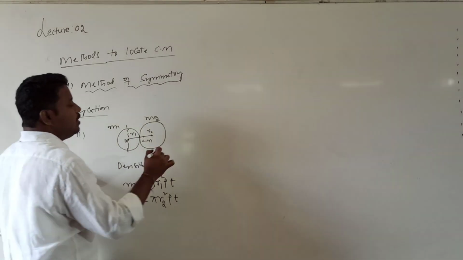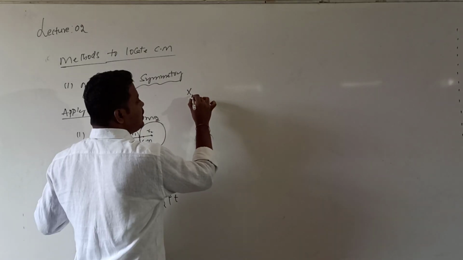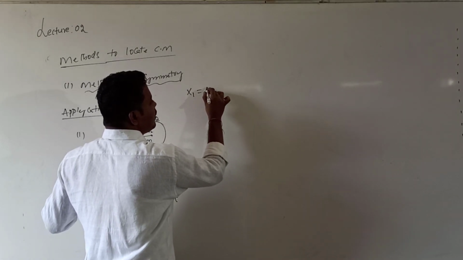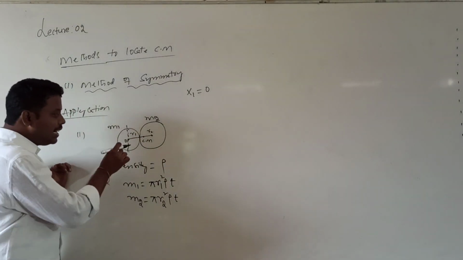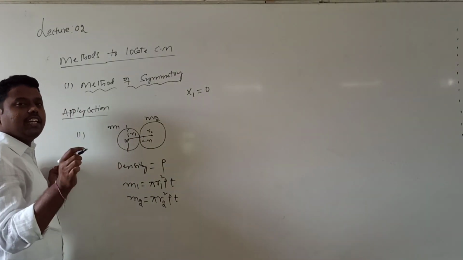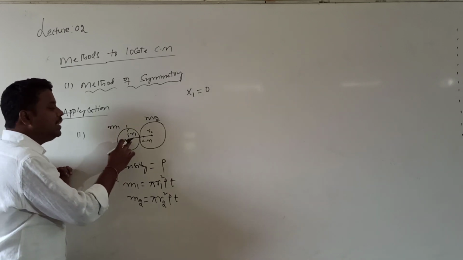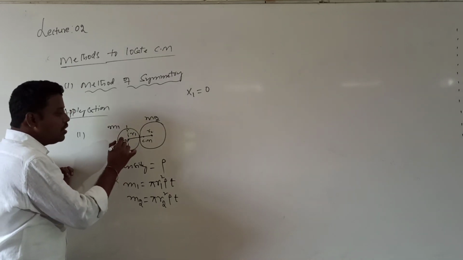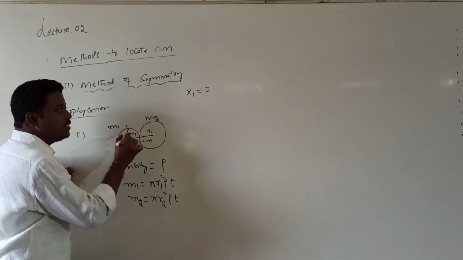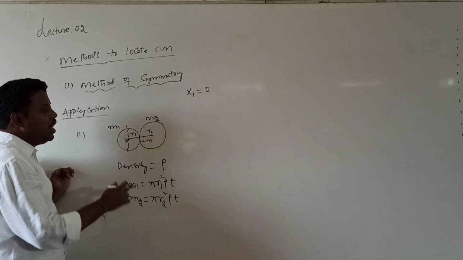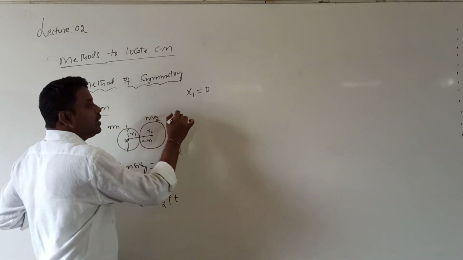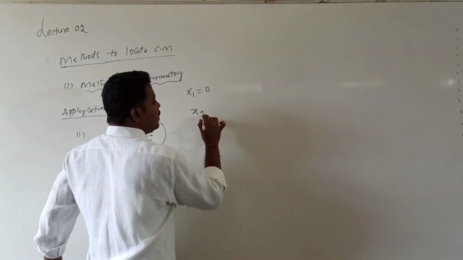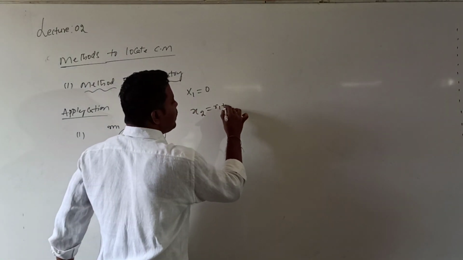Then the x1 value is equal to 0, because the center is located exactly at the center of the first sphere. What is the distance of the center of the second sphere from this O? Can I call it x2? That x2 value is given by r1 plus r2.